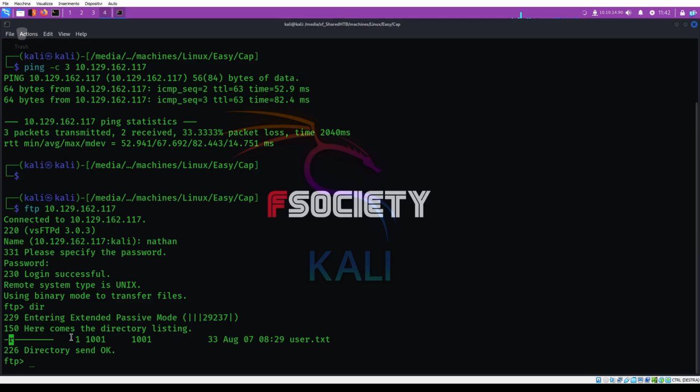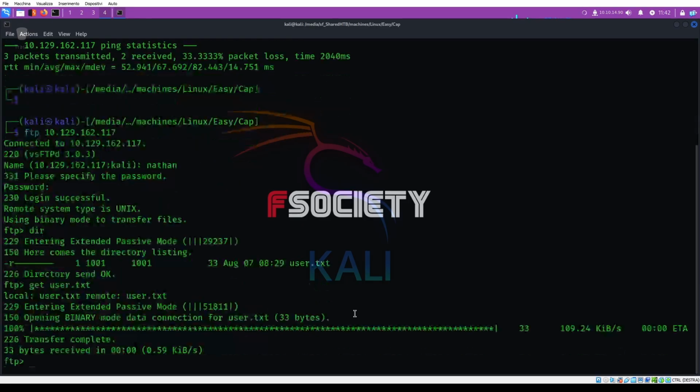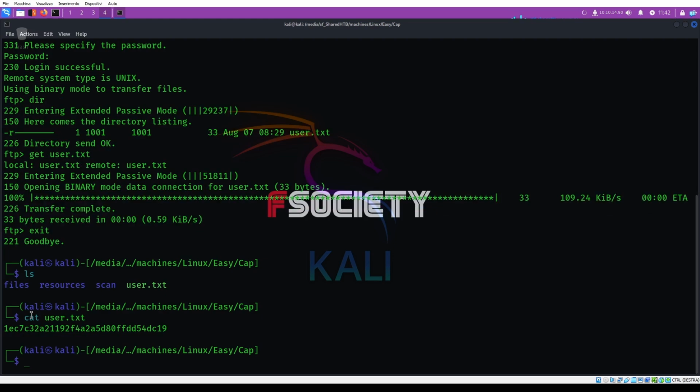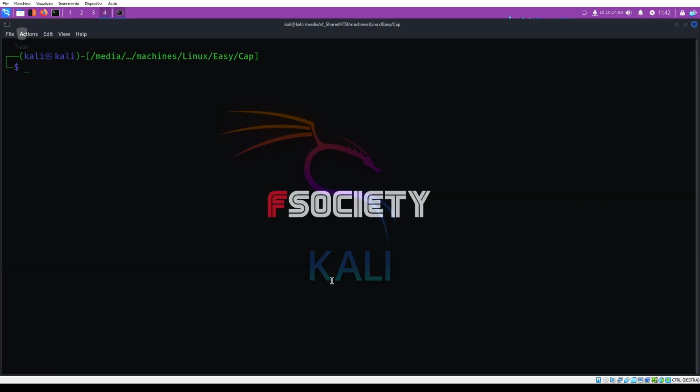It's read only. I think that if we can get users.txt. Transfer completed. Yeah, we already got the user flag. So the first part, for user, is completed.